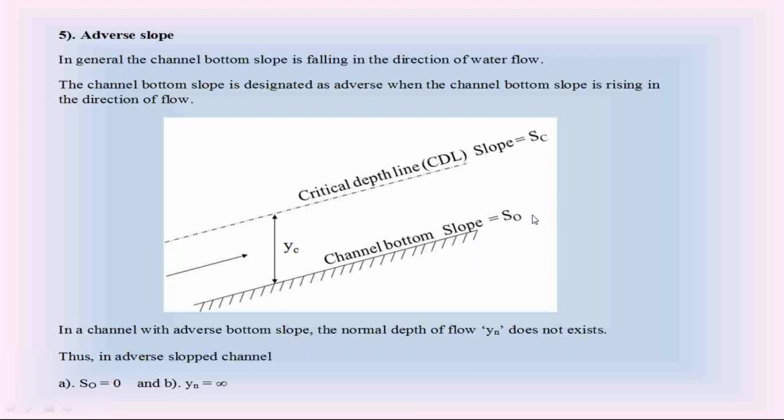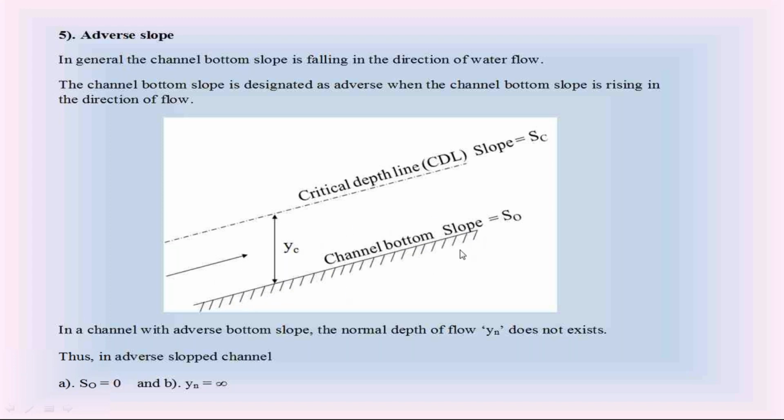In the adverse slope, the channel bottom slope is positive, rising upward, and the normal depth Yn is again infinity; it cannot be defined in the adverse slope, and this is the critical depth of flow in the adverse slope of this channel bottom. So in the adverse slope, the channel bottom slope is rising in the direction of water flow.